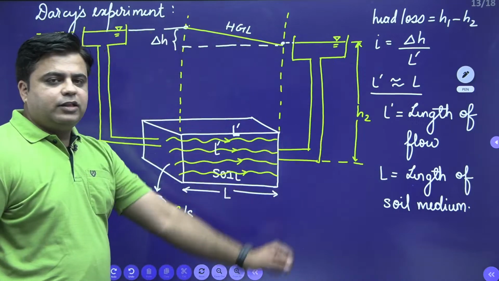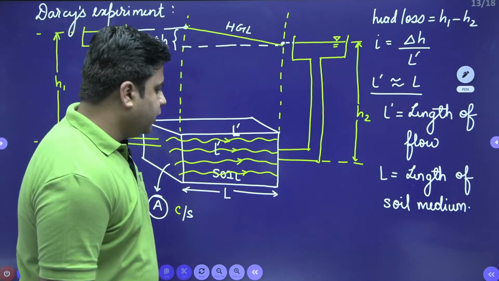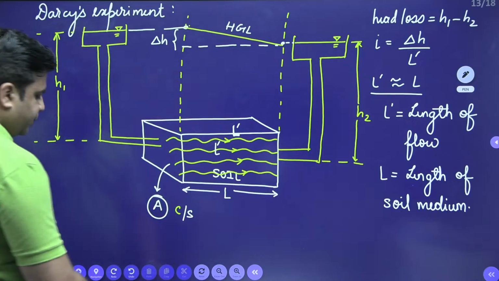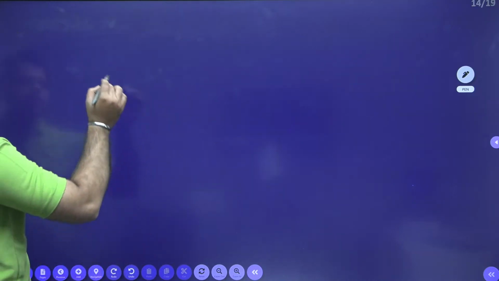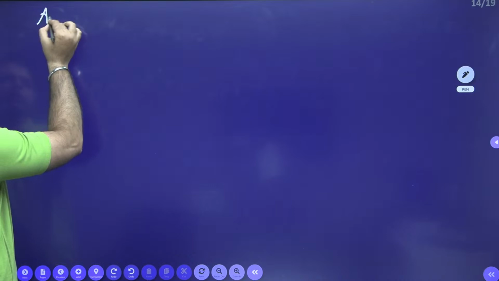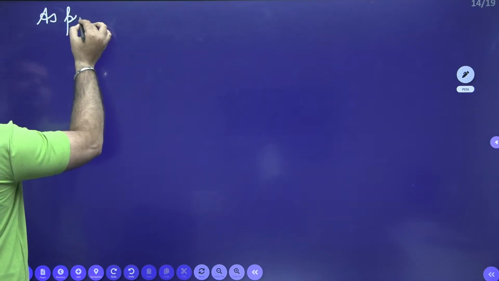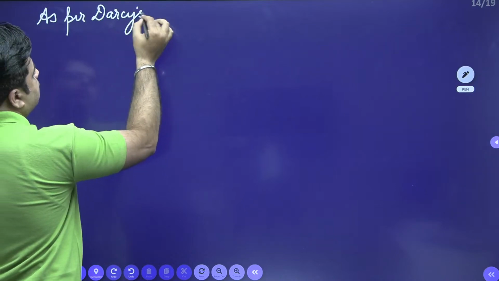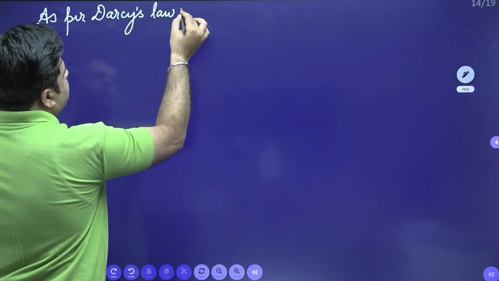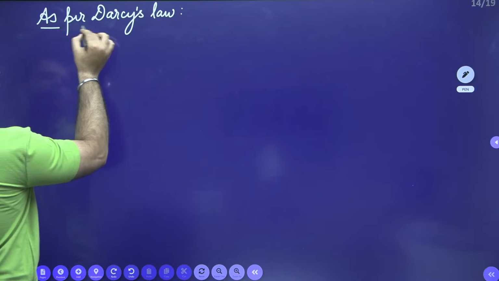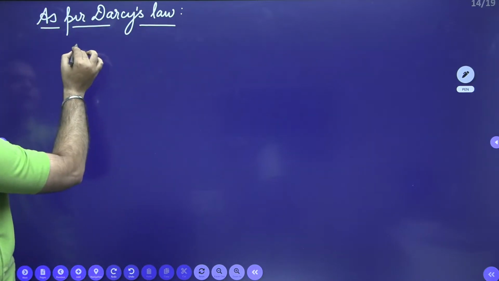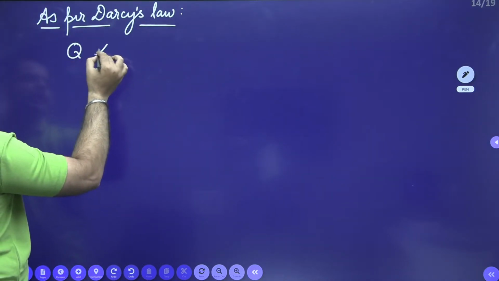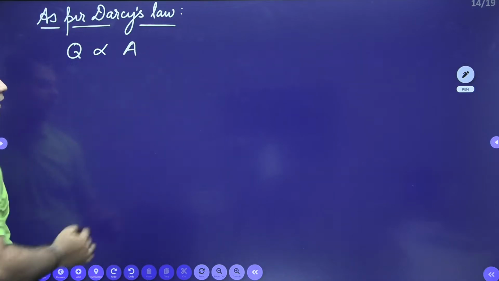L dash is the length of flow and L is the length of soil medium, right? Now, as per Darcy's law, discharge flowing through the soil medium is directly proportional to the cross-sectional area.